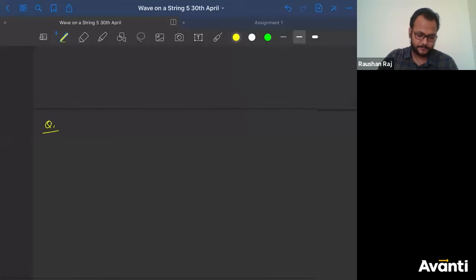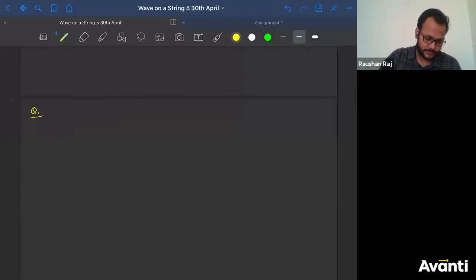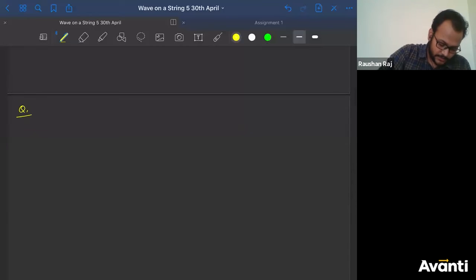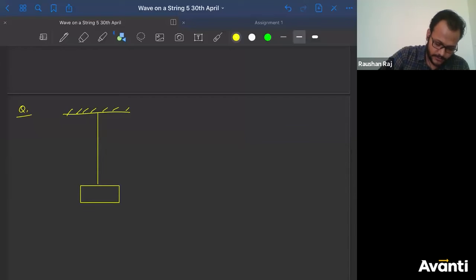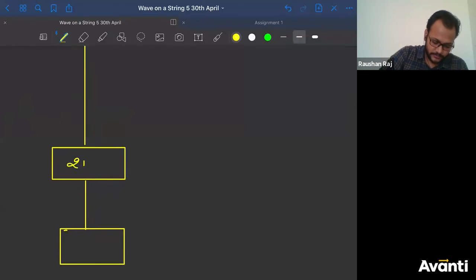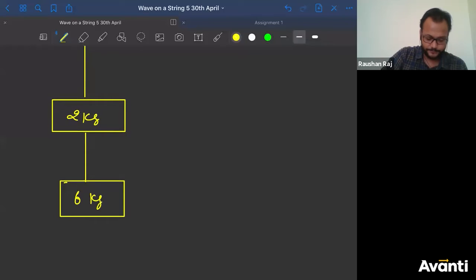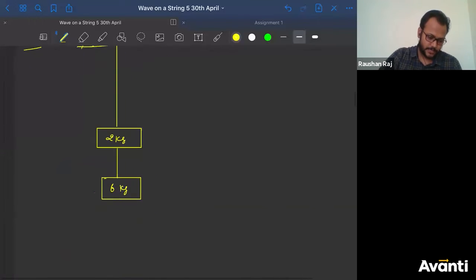This is a kind of practice I'm going to give. ठीक है, सबको solve करना है इसको. So this is a ceiling, a string, a block, again a string, one more block. So this one is 2 kg, this one is 6 kg. Okay, fair.